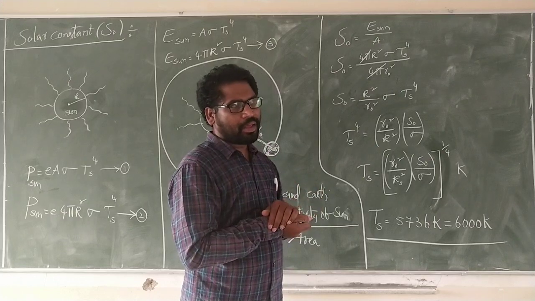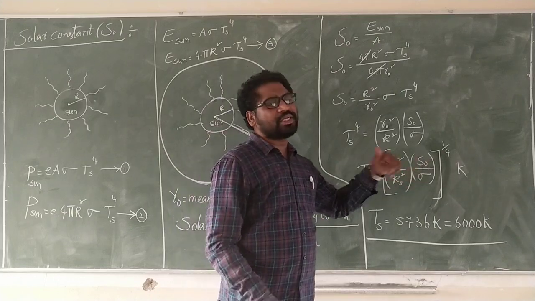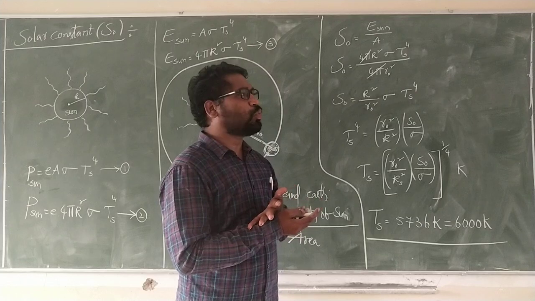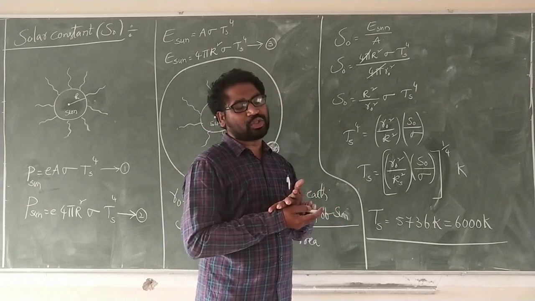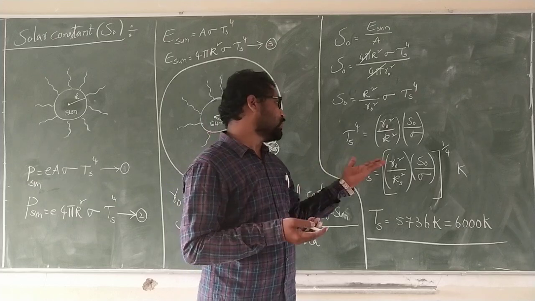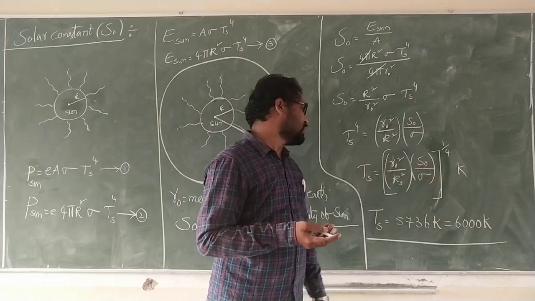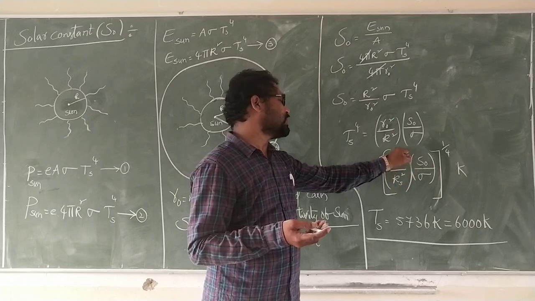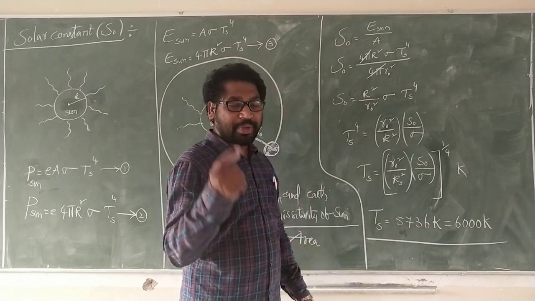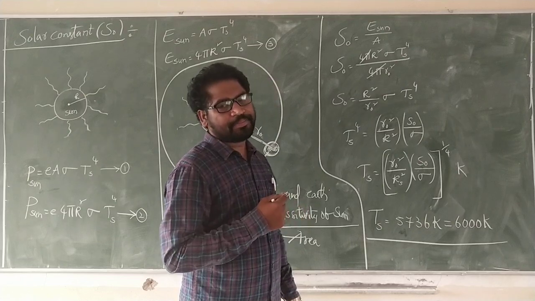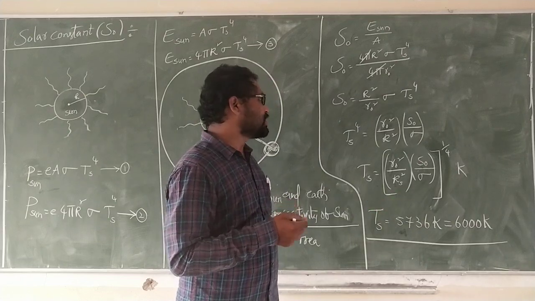Actually, the solar constant in one book is given as 2.67, and in another book 2.87. That's why I don't write the values of this constant. But all the constant values are substituted and we get 5736 Kelvin. That means the temperature of the sun is nearly 6000.